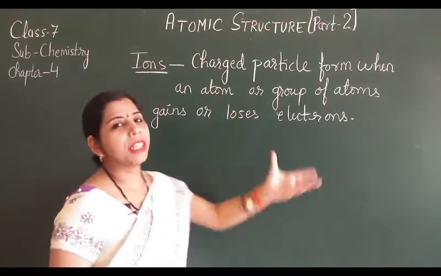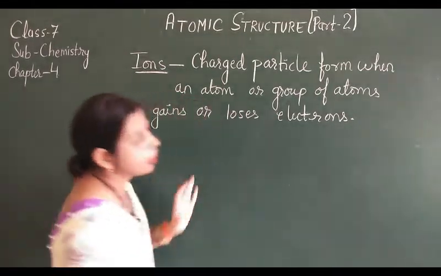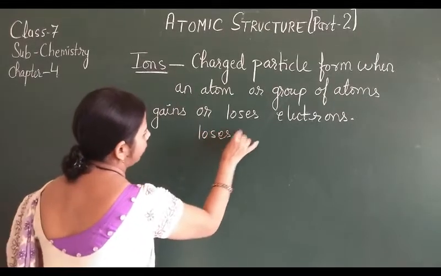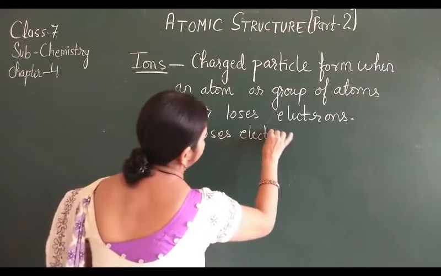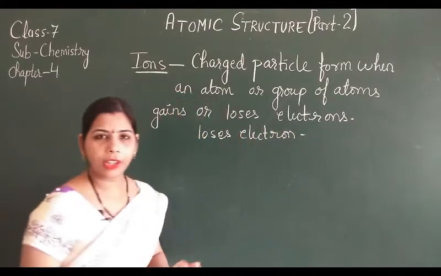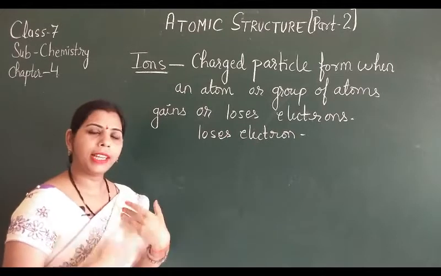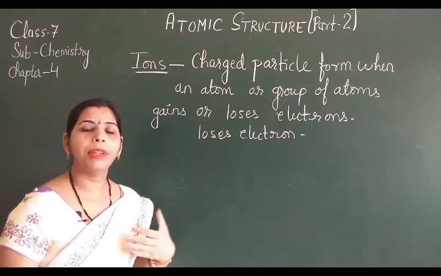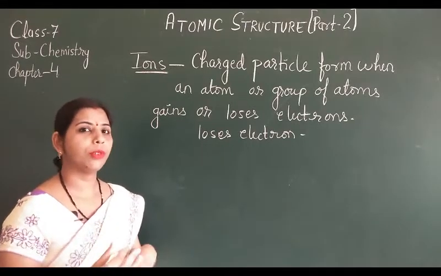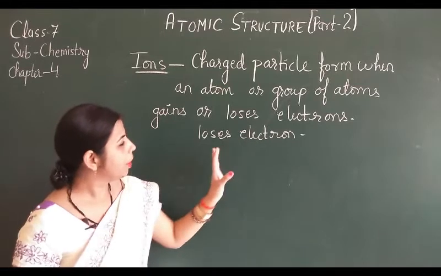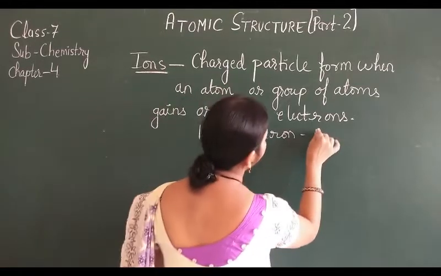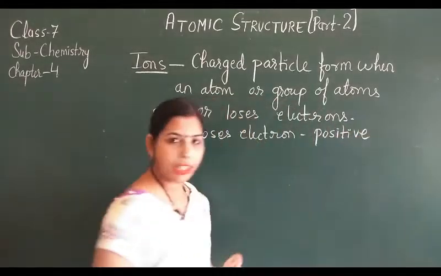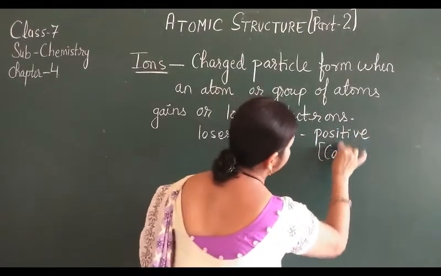Now when do the positive and negative charges develop? It is very easy. When an atom loses electrons, that means suppose I gave someone something, then I am the person who is going to give, so I am going to develop the positive charge because I am performing the positive work. So when an atom loses electrons, it develops a positive charge, and positive ions are known as cations.